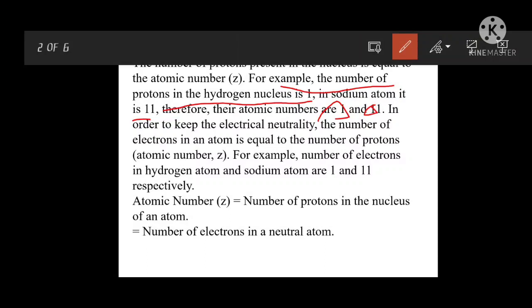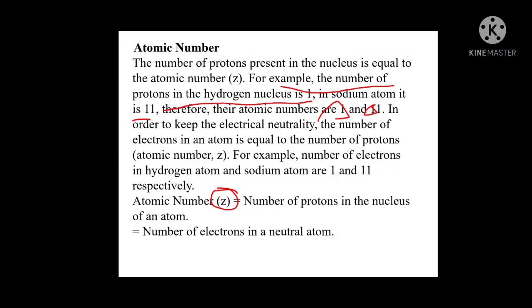Whenever the atom is neutrally present, that's why it can show some stability. If the atom is neutral, it means the opposite charges are equally present, that is, the number of protons equals the number of electrons. So whenever you consider the atomic number, you can consider either the number of electrons or the number of protons, and it is denoted by Z. The atomic number is defined as the number of protons in the nucleus of an atom, which equals the number of electrons in the neutral atom. So that is the atomic number.